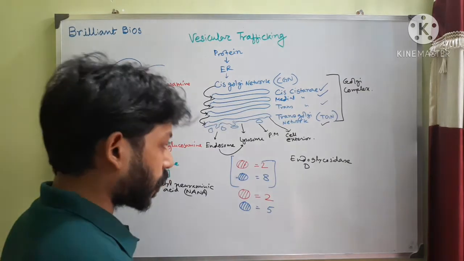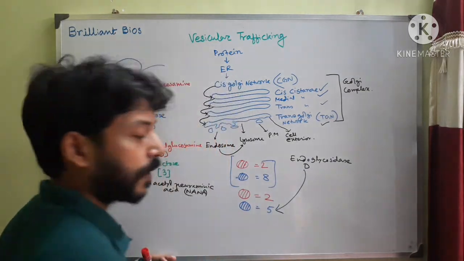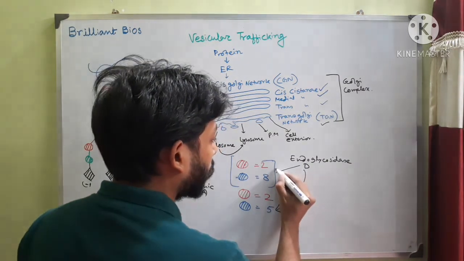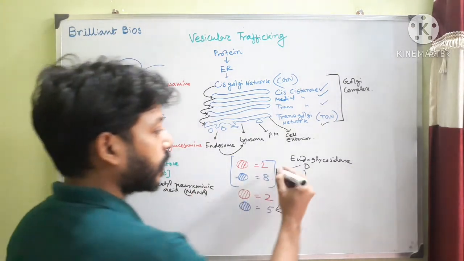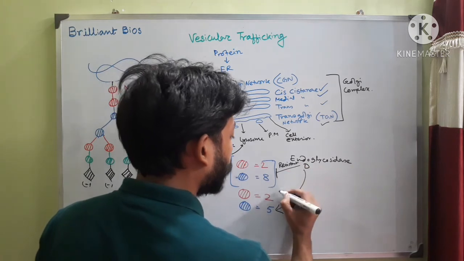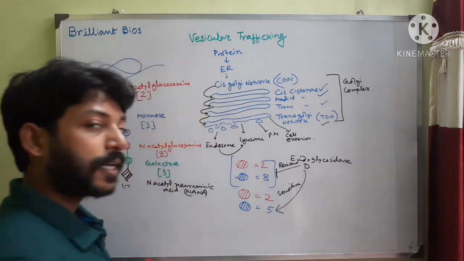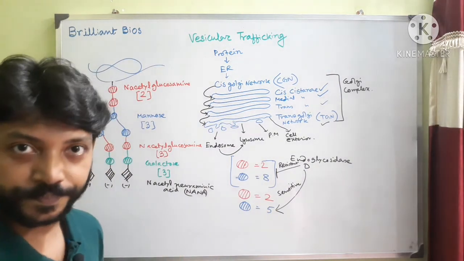In that situation, endoglycosidase D can cleave the total oligosaccharide from the protein. But in the endoplasmic reticulum, the protein is resistant to this enzyme, while in the cis-cisterna it is sensitive. By this, scientists can understand whether the protein is present in the cis-cisterna or in the endoplasmic reticulum.